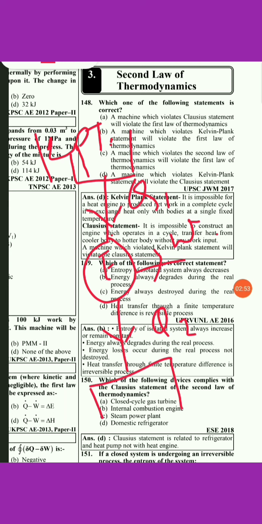A heat engine will never exchange heat with only one reservoir, so there must be another reservoir called a sink, to which some amount of energy will be lost, and we cannot convert 100% heat into an equivalent amount of work. That is the Kelvin Planck statement.